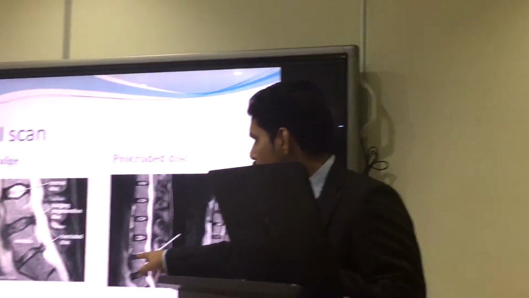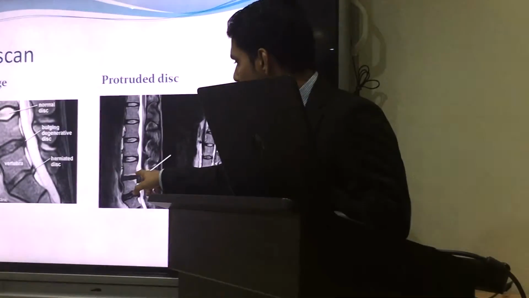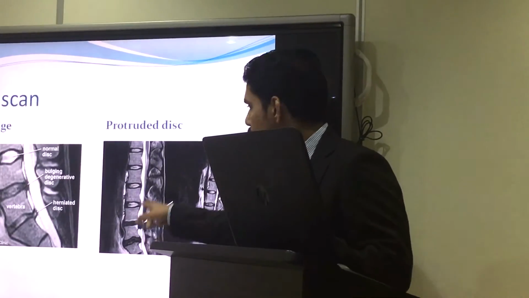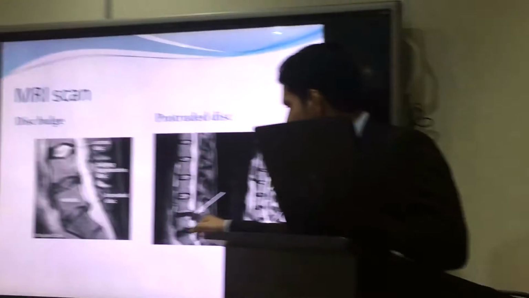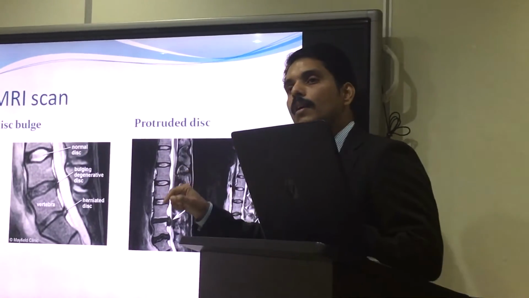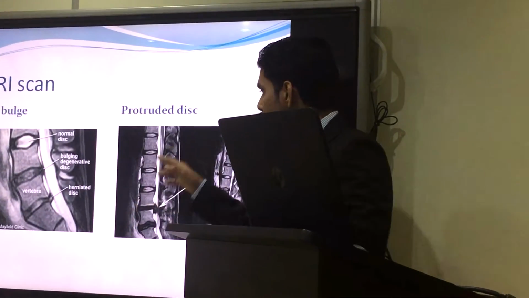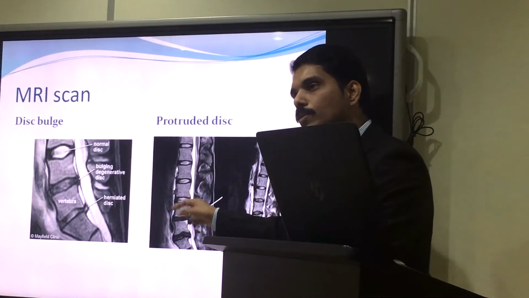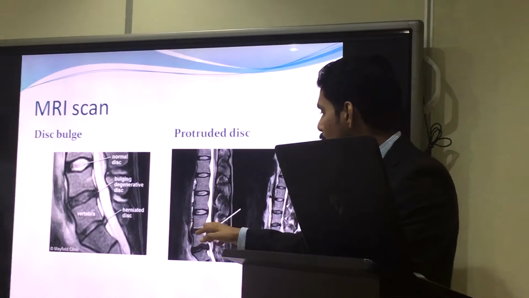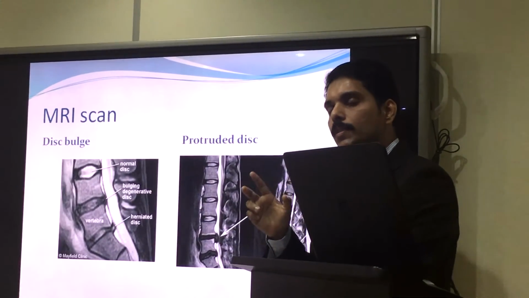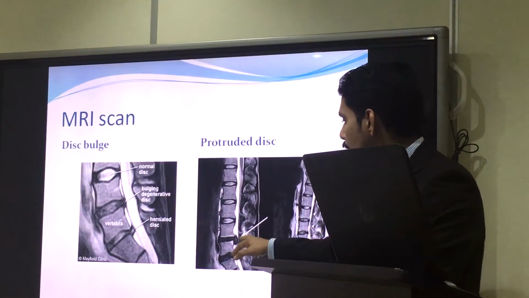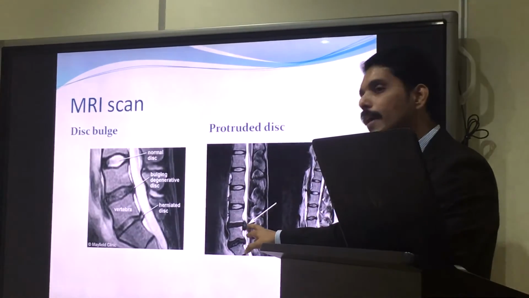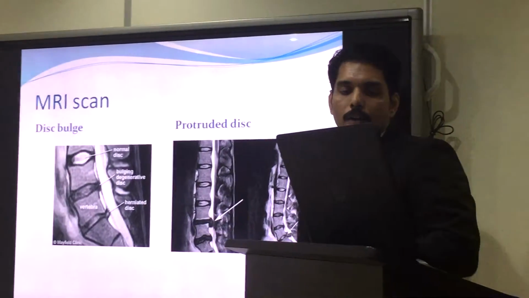And this is a typical MRI scan finding, where this is the bone, and this is the disc. The disc has bulged out, and this white thing coming down is the nerve. So this is how it bulges and presses on the nerve. And this is a very, very magnified image. This may be around 10 mm space only. So any minor bulge of the disc can produce so many symptoms and so much pain that when a patient comes with an MRI finding like this, you should understand that he must be having severe pain.